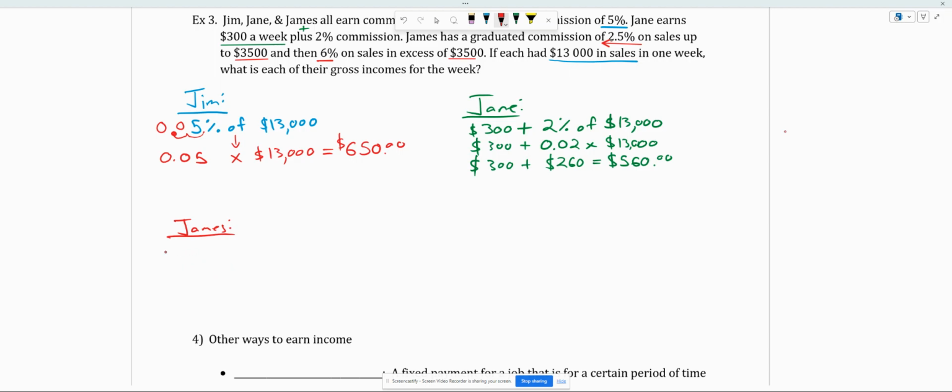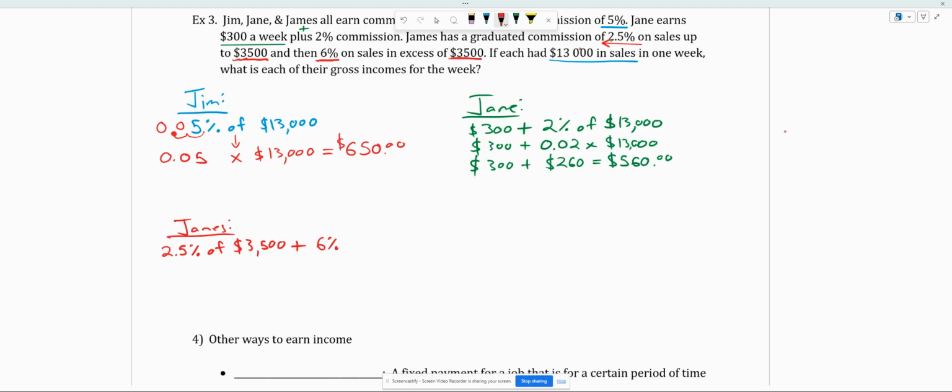So first we're going to take the 2.5% of the first 3,500 right here. So of 3,500. And then we've got to add that to the next portion, which is at a rate of 6%, which we see here, 6% on the sales exceeding 3,500.